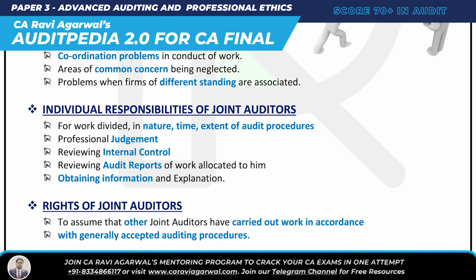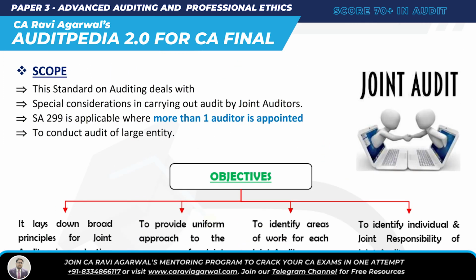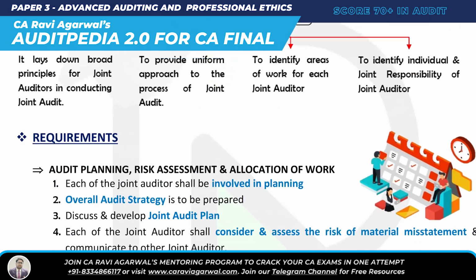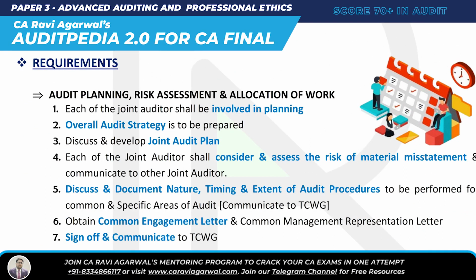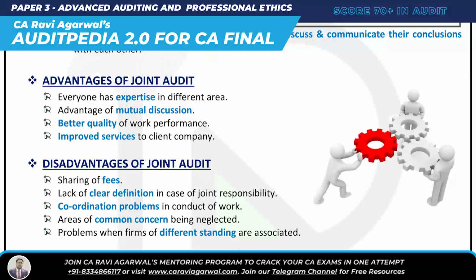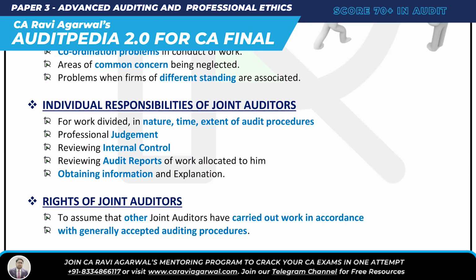So this was a very simple essay, SA 299 joint audit of financial statements, where you understood that more than one auditor is appointed to conduct audit of a large entity. Then you understood the objective and the four principles for conducting joint audit: uniform approach for joint audit and areas of work, and it identifies individual and joint responsibility. There are three requirements: audit planning, risk assessment, allocation of work; then responsibility and coordination among joint auditors; and lastly audit conclusion and reporting. Then we understood the advantage of joint audit: better quality EMI, and the disadvantage of joint audit: CCD fees, and then some individual responsibility of joint auditor, and then right of joint auditor.